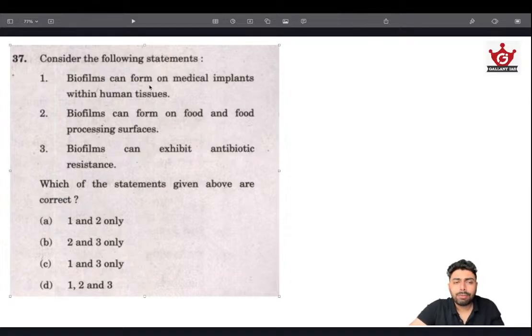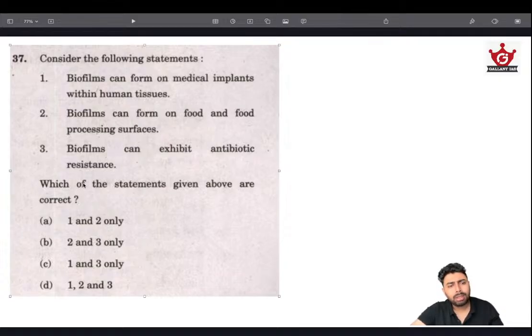Biofilms can form on medical implants within human tissues. Don't you think that is possible? Films could form on medical implants. It's possible. There is no particular reason to doubt it, and it is also saying that they can form. There is a potential for that. That is true. Biofilms can form on food and food processing surfaces. We see mold forming on food surfaces when it gets bad, and I think those themselves are also a part of biofilm, if I am not wrong. So again, that's true.